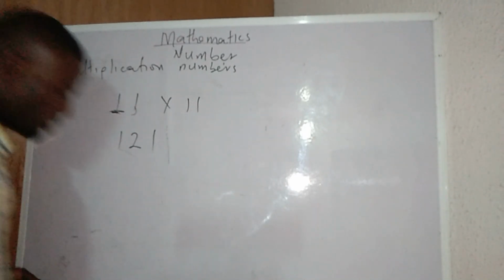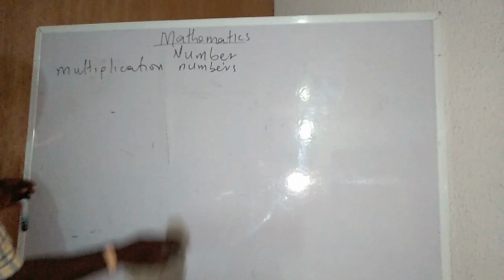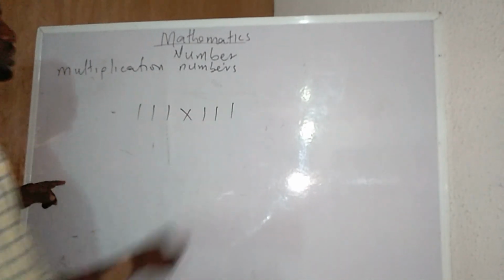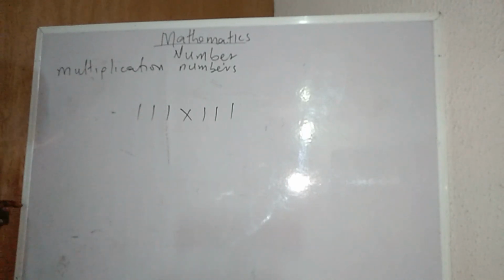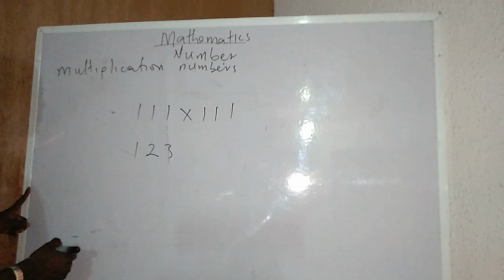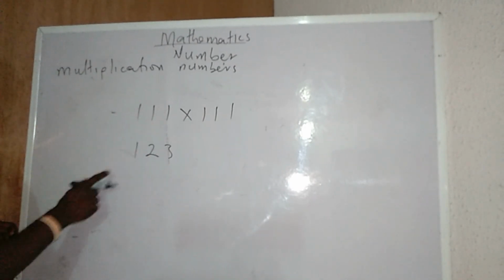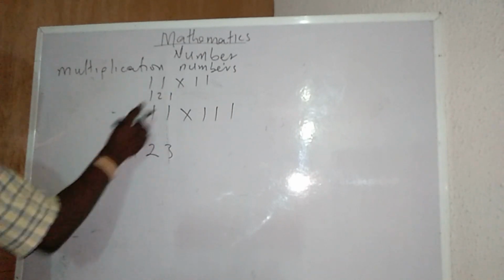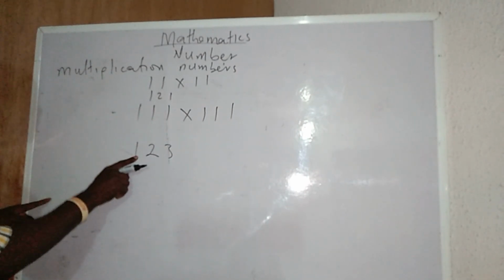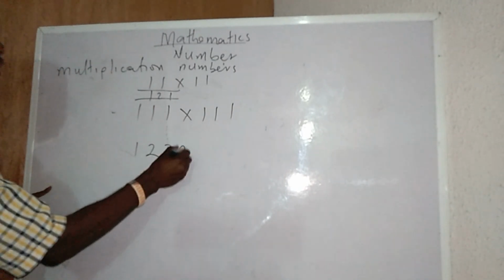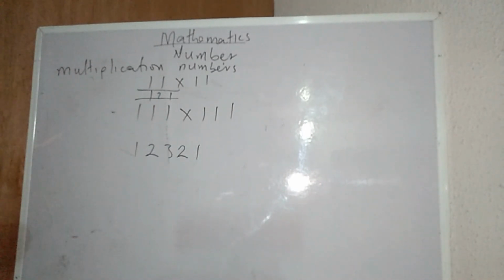Okay. If I now have plenty of them, 1, 1, 1 times 1, 1, 1, what I will need to do is that I will have 1, 2, 3. Now, 1, 2, 3. Once I have 1, 1 times 1, 1, I have 1, 2, 1. Therefore, this one will now be 1, 2, 3, 2, 1. That is my final answer.